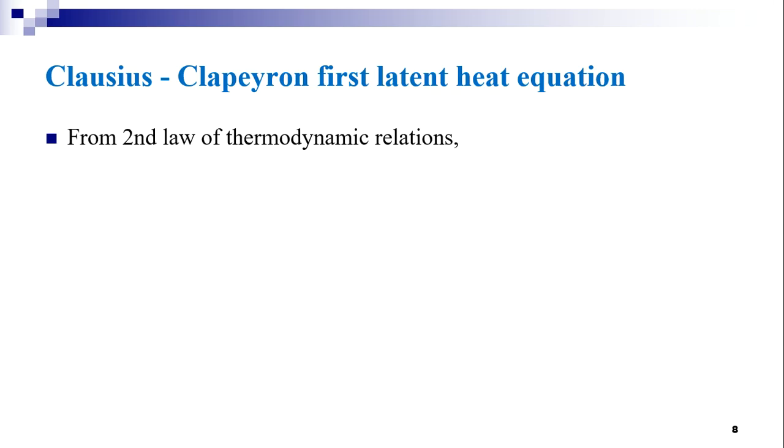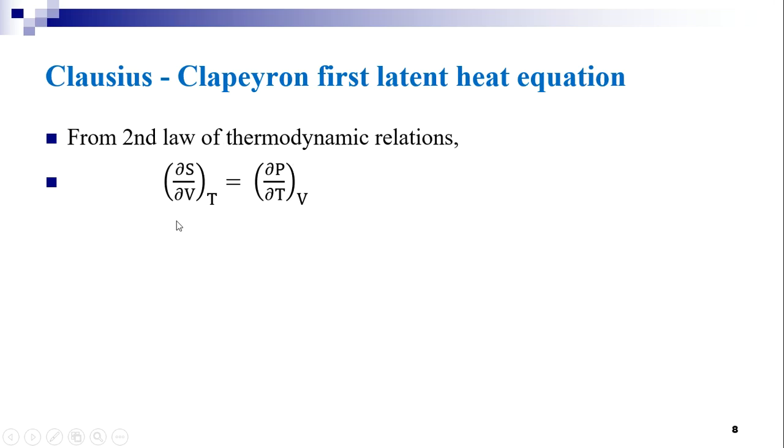These relations will be learned separately in another session. Here we can just use Maxwell's second thermodynamic relation as it is.